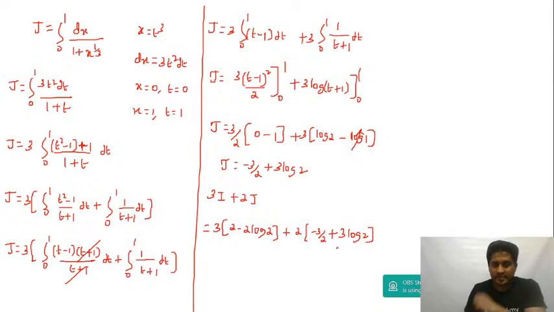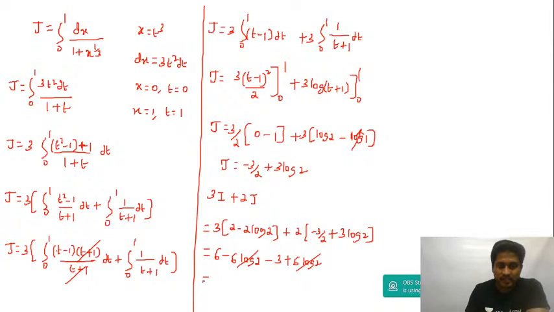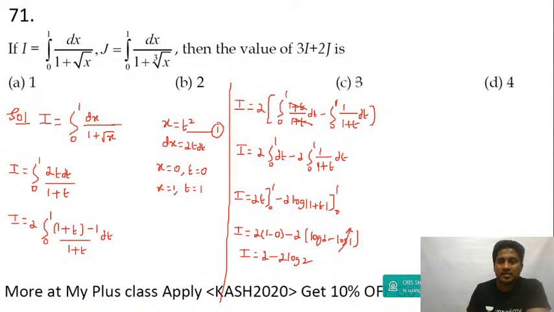Let us open the bracket. You will get 6 minus 6 log 2, minus 3, and plus 6 log 2. Minus and plus will cancel. 6 minus 3, the answer will be plus 3. That's the answer, guys. Answer will be plus 3.